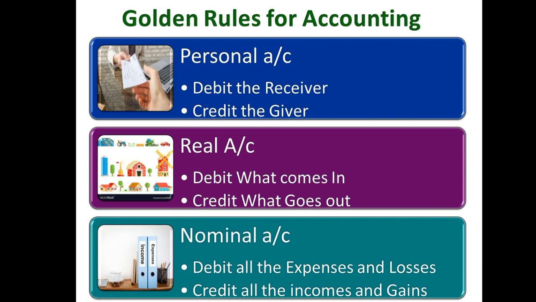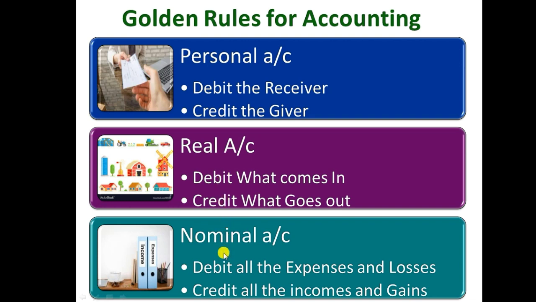So when we record a transaction related to the name of a human being or the name of an organization, we should apply only the personal account rule. When we record a transaction related to assets like building, land, machinery, furniture, and such, we should use the real account rule.